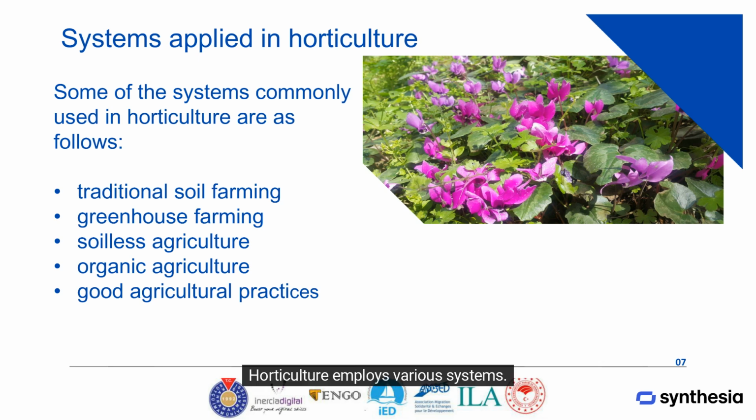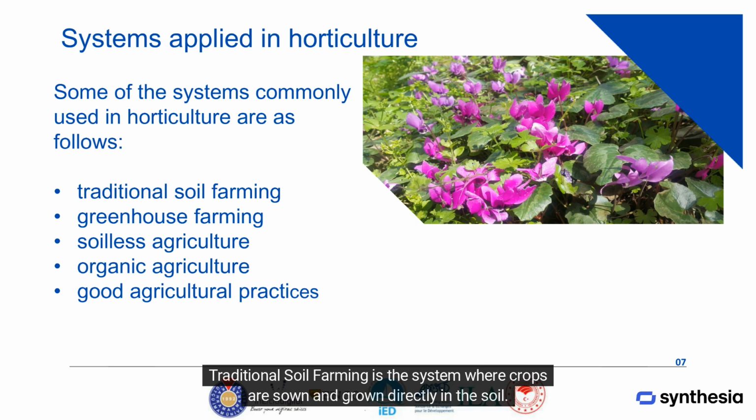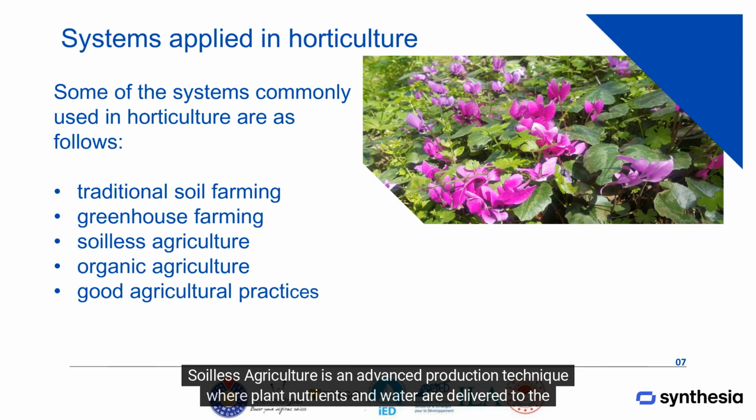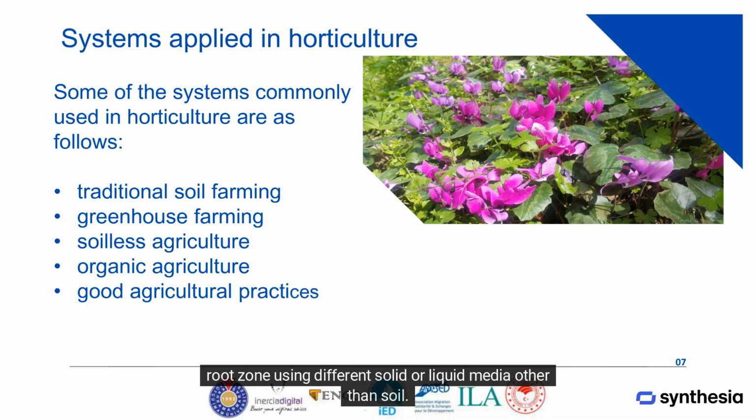Horticulture employs various systems. Traditional soil farming is the system where crops are sown and grown directly in the soil. Greenhouse farming creates a controlled environment that allows year-round production. Soilless agriculture is an advanced production technique where plant nutrients and water are delivered to the root zone using different solid or liquid media other than soil.